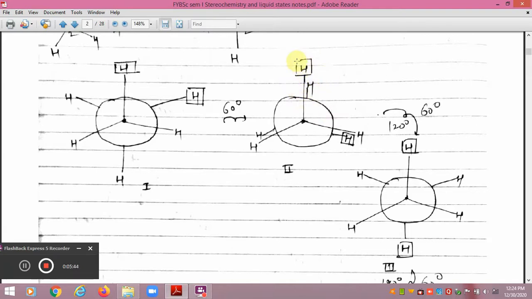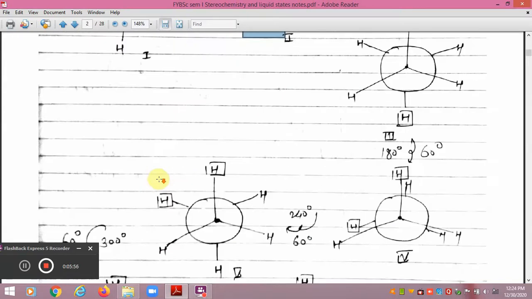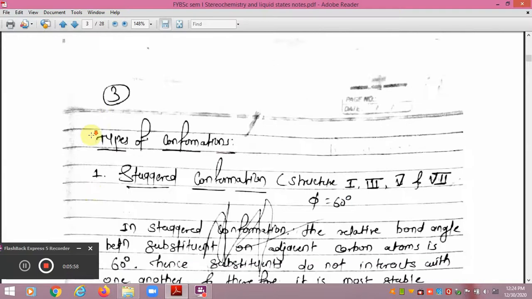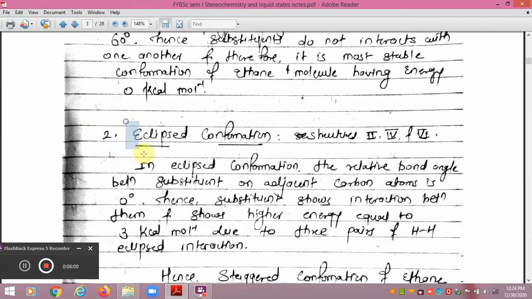So in this way there are three pairs: one is this, the second is this one, and the third one is this one. So there are three pairs of hydrogen eclipse interaction in the eclipsed conformation, and that's why the total energy of this conformation will be 3 kilocalorie per mole. So this is the second set of conformations of the ethane molecule, containing structures number 2, 4 and